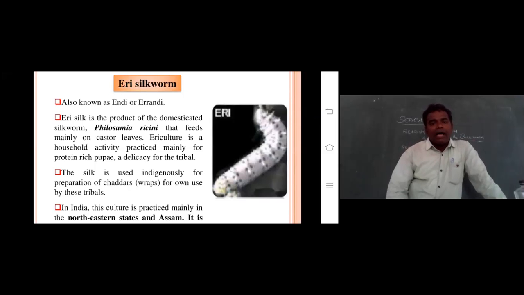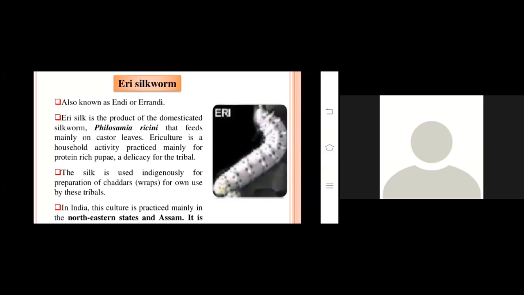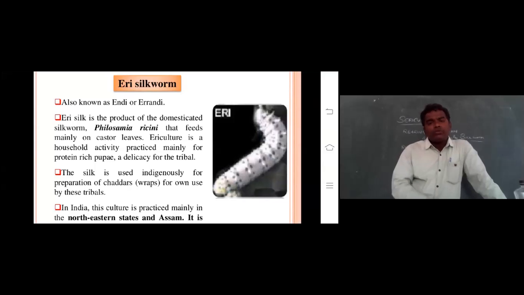Next, the silk is used indigenously for the preparation of chadars, that is wraps, for own use by the tribals. Especially this Eri silk culturing is only for tribals, especially in the northeastern states, already told you.